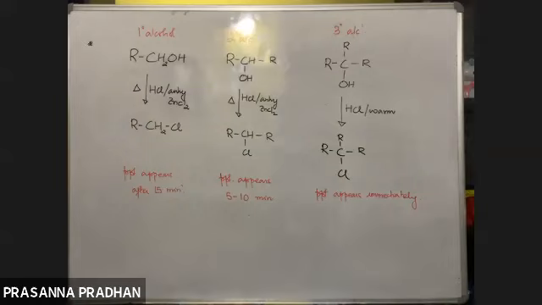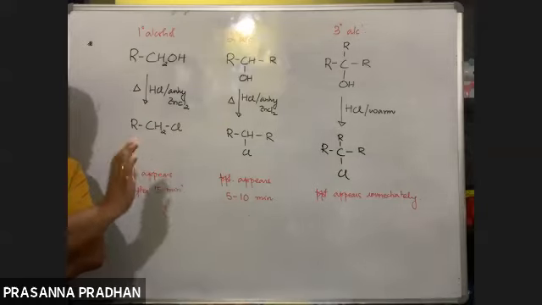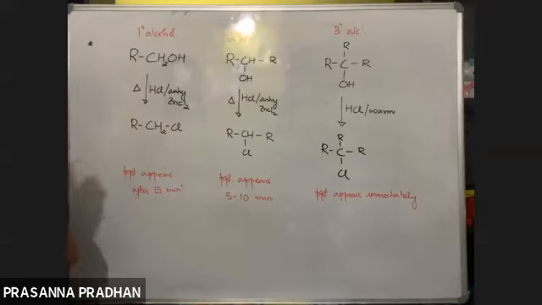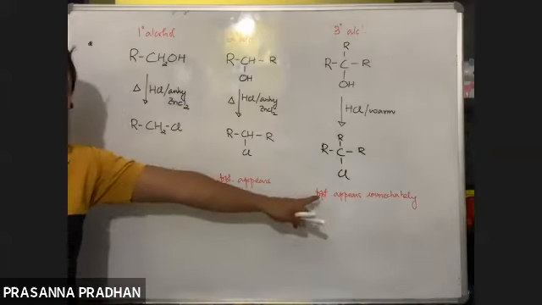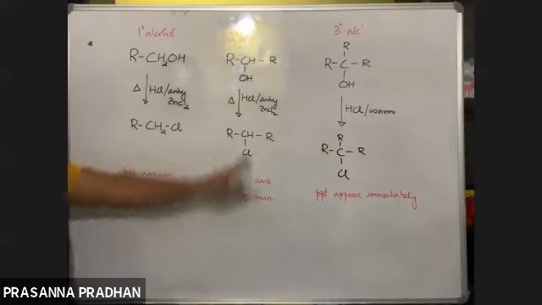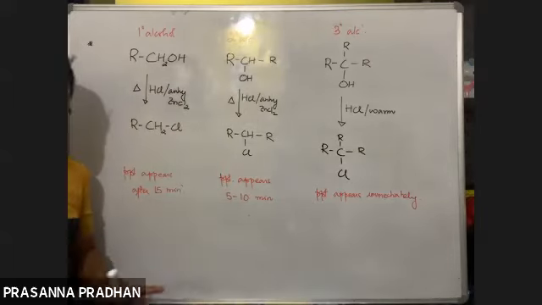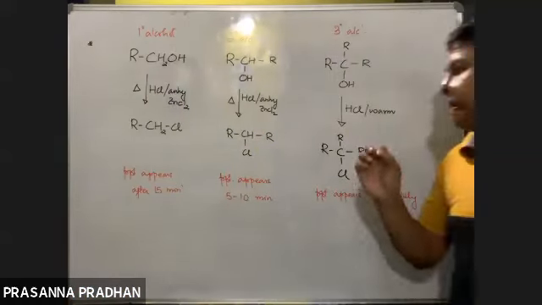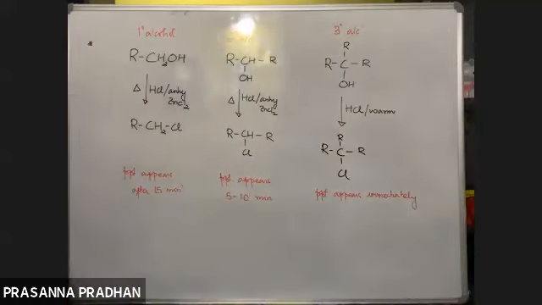Okay. So this is the order of reactivity of alcohol towards Lucas reagent. So what is the name of this reaction now? You guys remember what is the order of reactivity of alcohols towards Lucas reagent? 3 degree alcohols are most reactive. It reacts instantaneously, followed by 2 degree, followed by 1 degree alcohol. So remember in the first chapter we have done this. This particular reaction is known as a Lucas test.